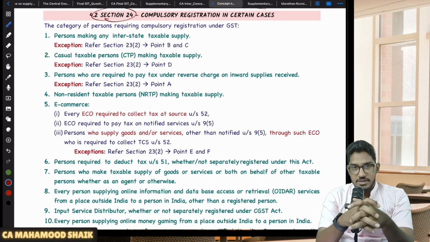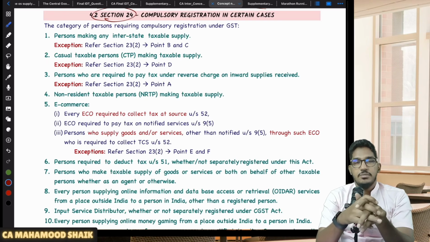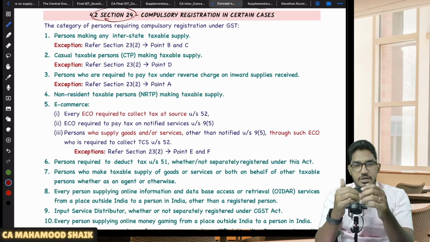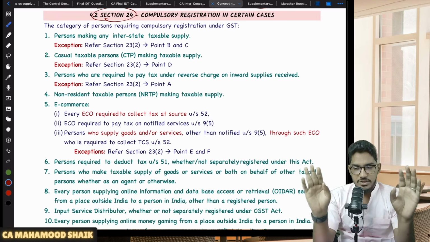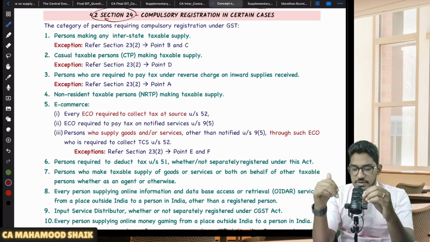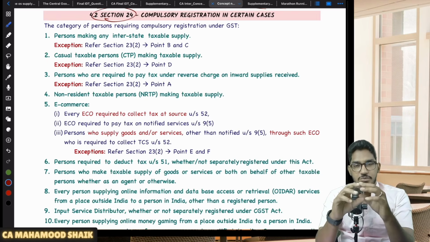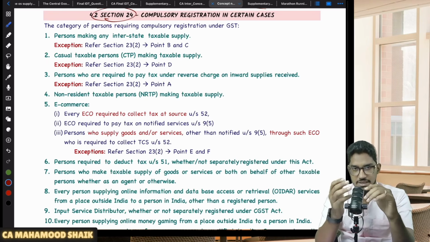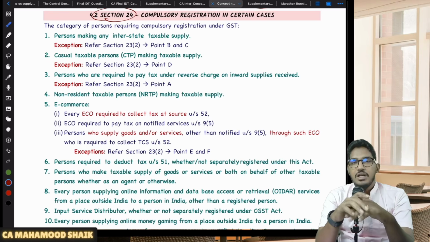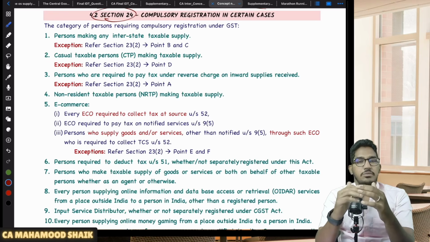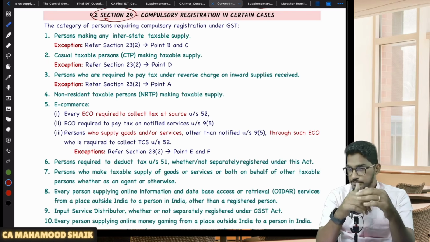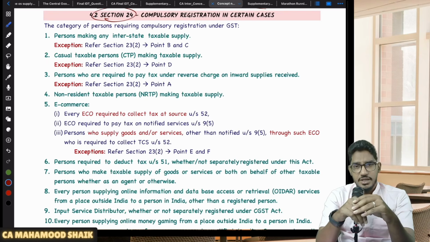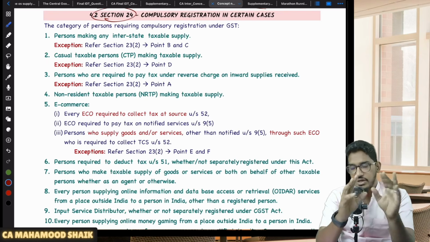Sir, what do you mean by compulsory registration? Compulsory registration means that your aggregate turnover, whether the applicable threshold limit is exceeded or not, will not be verified or checked. The moment you fall under section number 24, irrespective of how much turnover you have made, you become liable for compulsory registration. Sir, which kind of people will become liable for compulsory registration without checking any turnover limits?